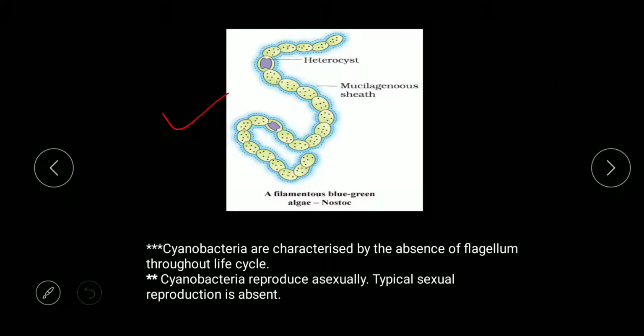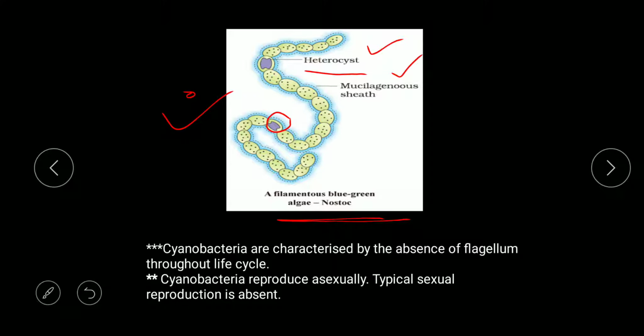Now this is the filamentous form, and there is a heterocyst. This is Nostoc, one of the most important examples of filamentous blue-green algae. In this you can see it is a filamentous form. A mucilaginous covering is present all over the body, but there are some specialized cells which are known as heterocysts. Now it is known that heterocysts do not bear this mucilaginous covering. Here in the diagram they have shown it, but usually in the heterocyst there should not be a mucilaginous covering. Okay, it is not shown here.